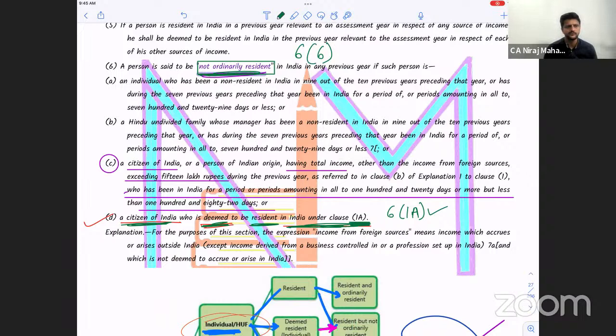What was 6(1)(a)? Indian citizen having Indian income more than 15 lakh rupees and not paying tax anywhere else in the world. He is resident. That is point number 1.